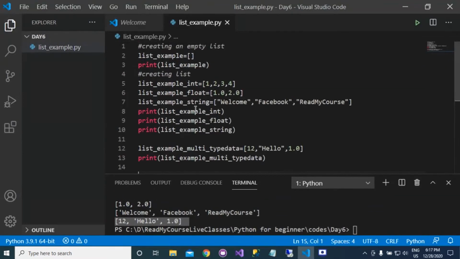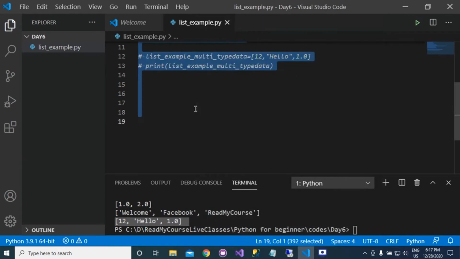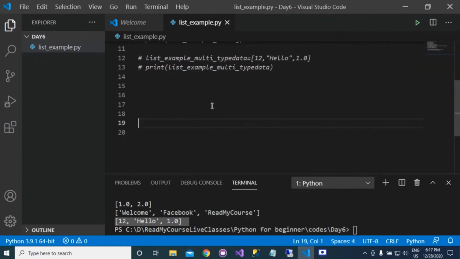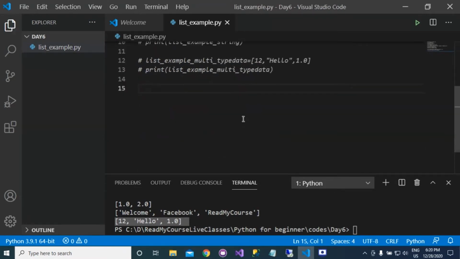So now, printing the whole code. Now we will be looking at the index part. Now we'll be moving to the part of getting an item from the list.